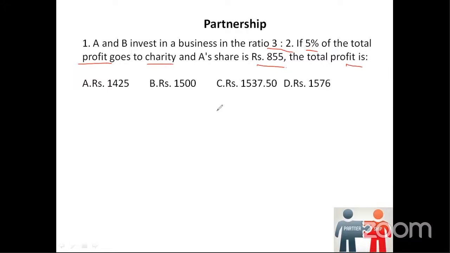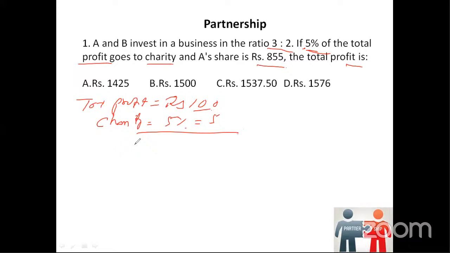First of all, since the total profit is not given, we'll simply assume the total profit as 100 rupees, just to try to understand the ratio. It is also said that 5% of the total profit goes to charity. So Rupees 100 is the total profit, and 5% is spent on charity. We know 5% of 100 is 5 rupees.